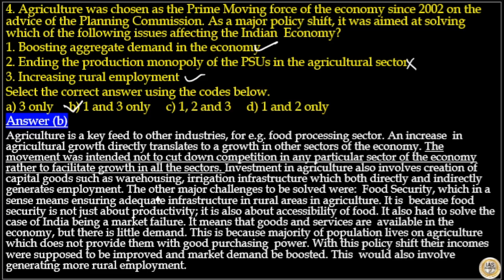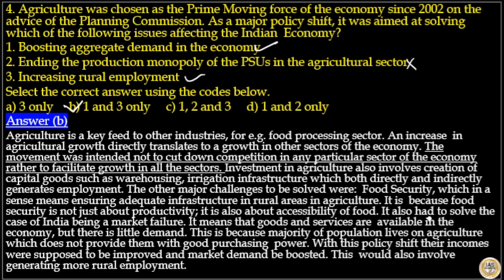Investment in agriculture also involves creation of capital goods such as warehousing, irrigation, infrastructure, which both directly and indirectly generates employment. The other major challenges to be solved were food security, which in a sense means ensuring adequate infrastructure in rural areas in agriculture. It is because food security is not just about productivity. It is also about accessibility of food.